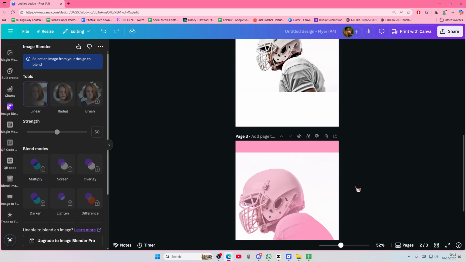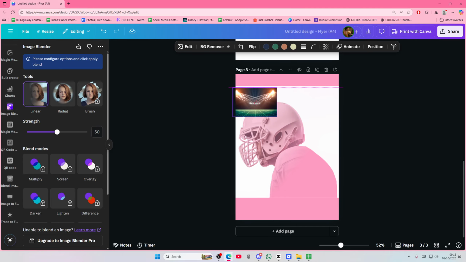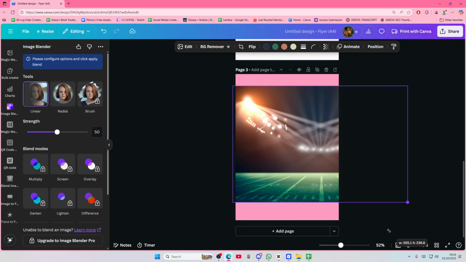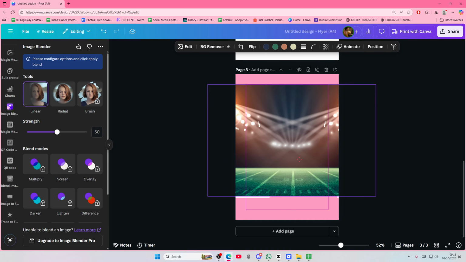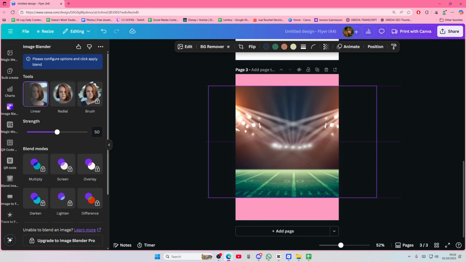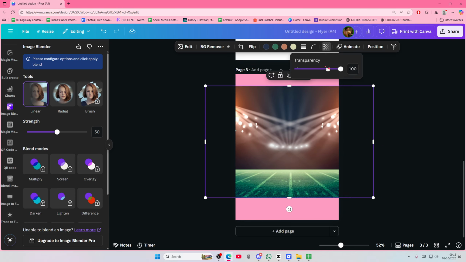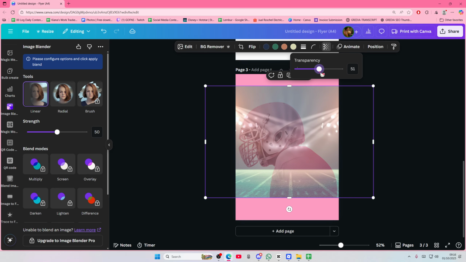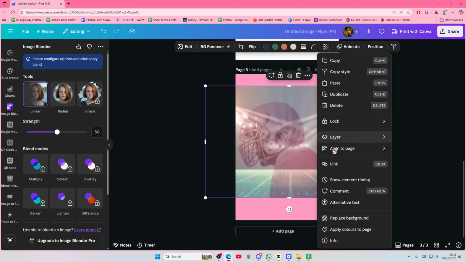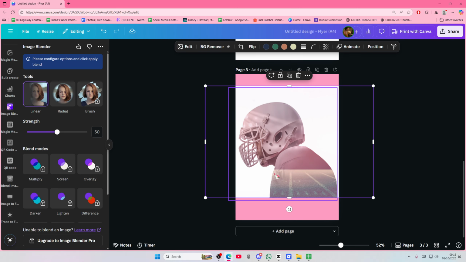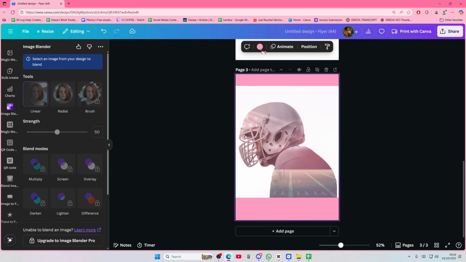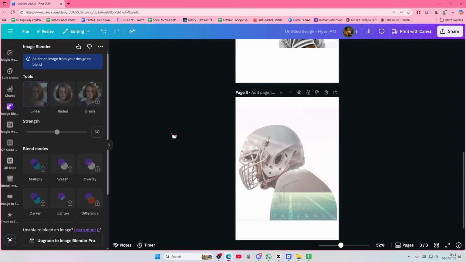Grab the football stadium background and add it here. Place it kind of in the middle and then adjust it to 50% as well for the transparency. Go to layer and send to back. Select the background and color it white, or you can color it to whatever color you want later, maybe.